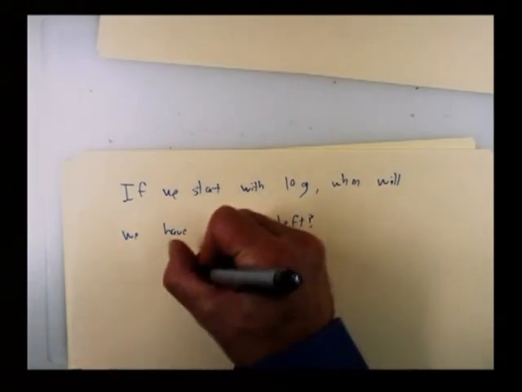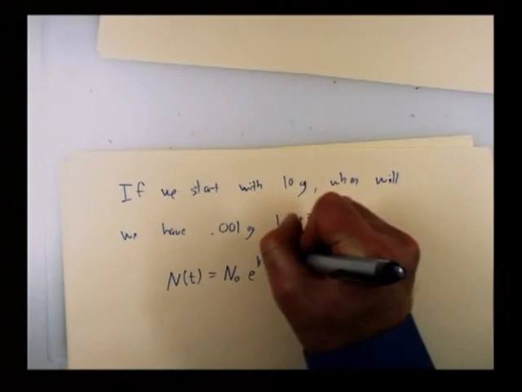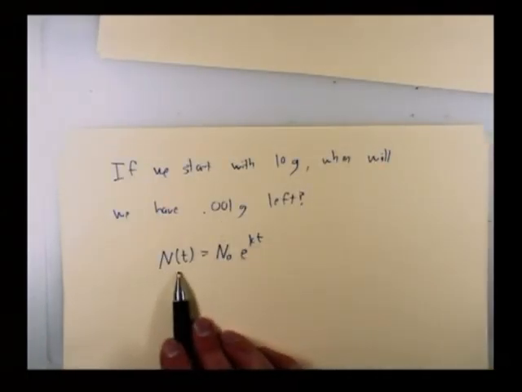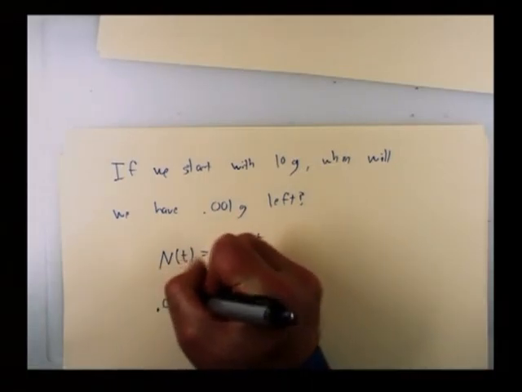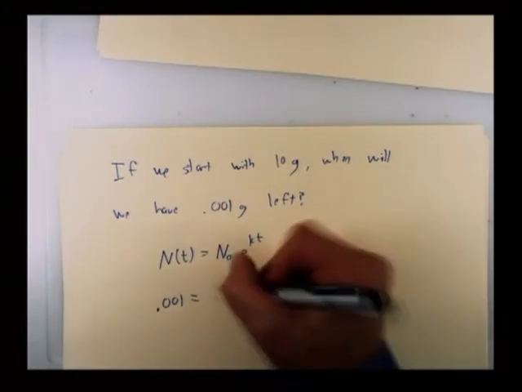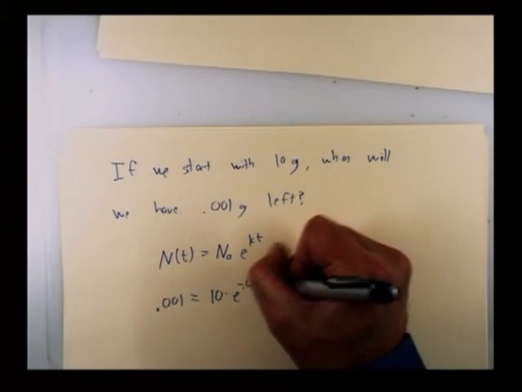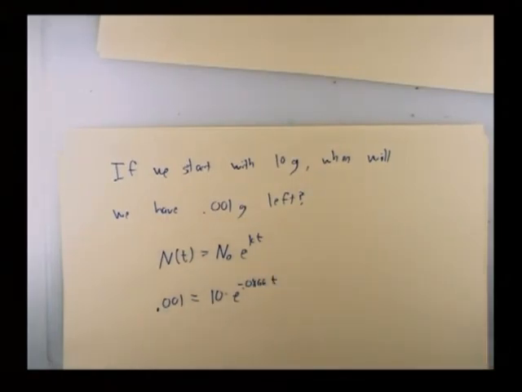Let's start with the same equation we always start with. N of t equals N0 times e to the kt. I now know what the amount is. Remember, this thing on the left is the amount at time t, and I want to find the t when this is 0.001. I know the initial amount is 10. I know that k is still negative 0.0866, and the only thing I want to find is t. So we solve this for t.